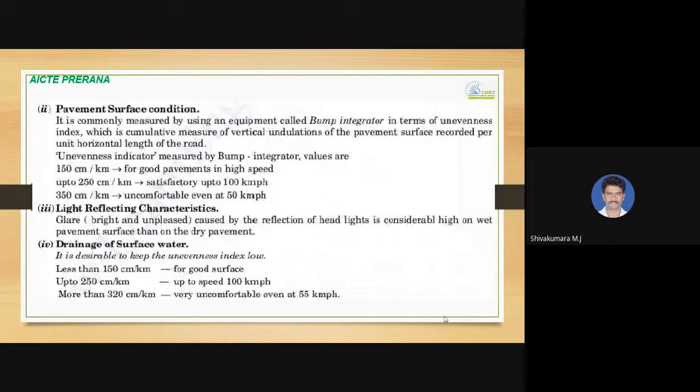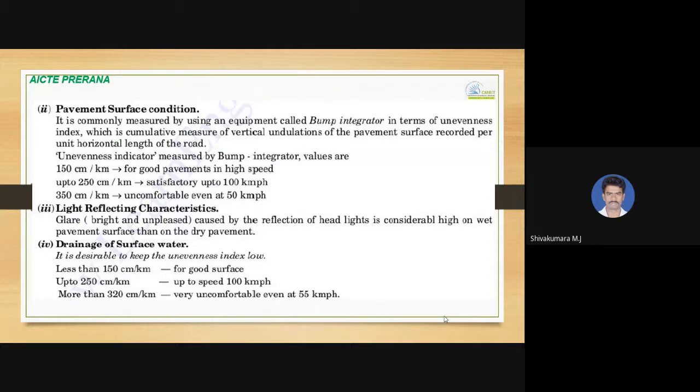And the pavement surface condition we come to. So whether the pavement surface is smooth or so many undulations are there, that matters for the design speed and also the friction. Bump integrator we can use for measuring the unevenness. So per kilometer, how much undulation is there is normally expressed for checking the unevenness index.